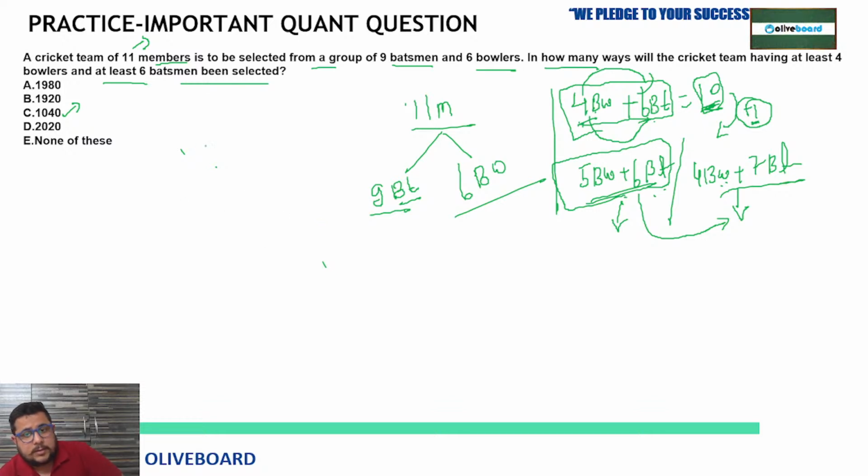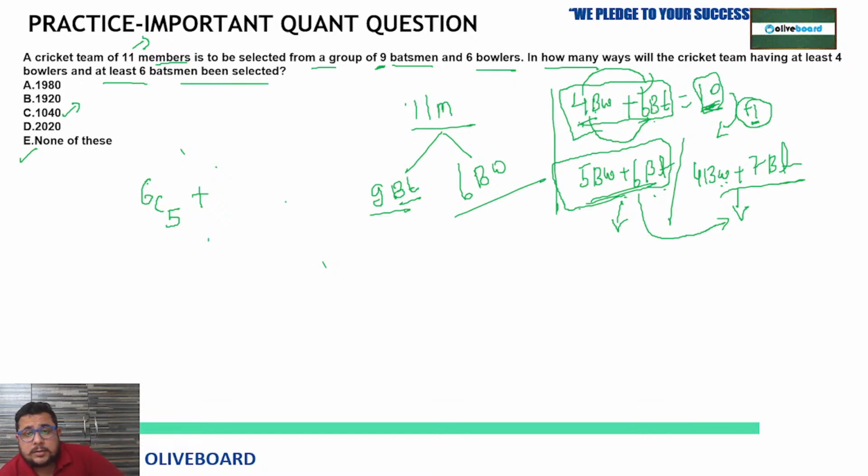So here see, how many total batsmen are there? 9. So in the first case, first situation, first combination, 5 bowlers. 5 bowlers means out of 6 bowlers, so 6C5. You must have knowledge about normal combination, how we find that, right? That you need to know, then only you can solve this. Very good, Satya. So that's why you should not select the closest one until there is no choice. If you have the choice of none of these, then go with that. Absolutely correct. Very good.